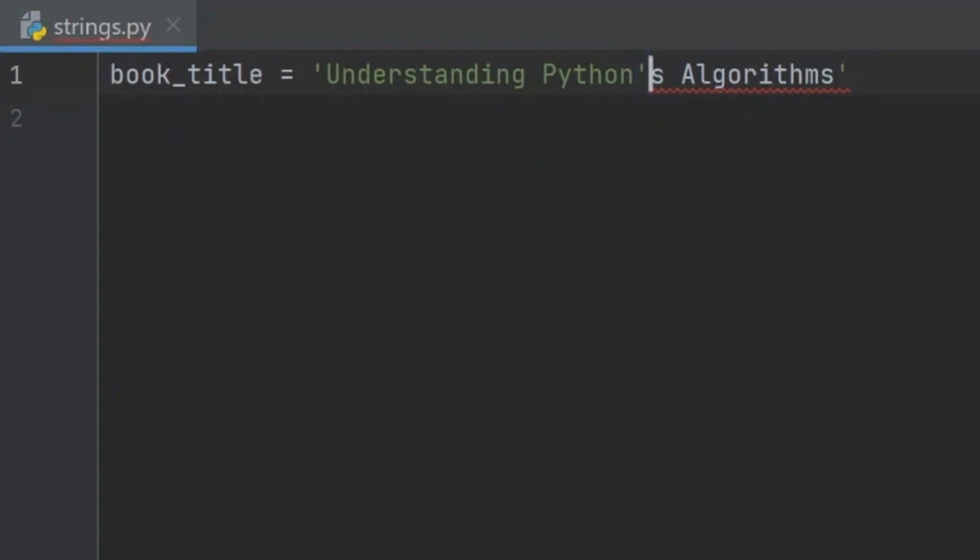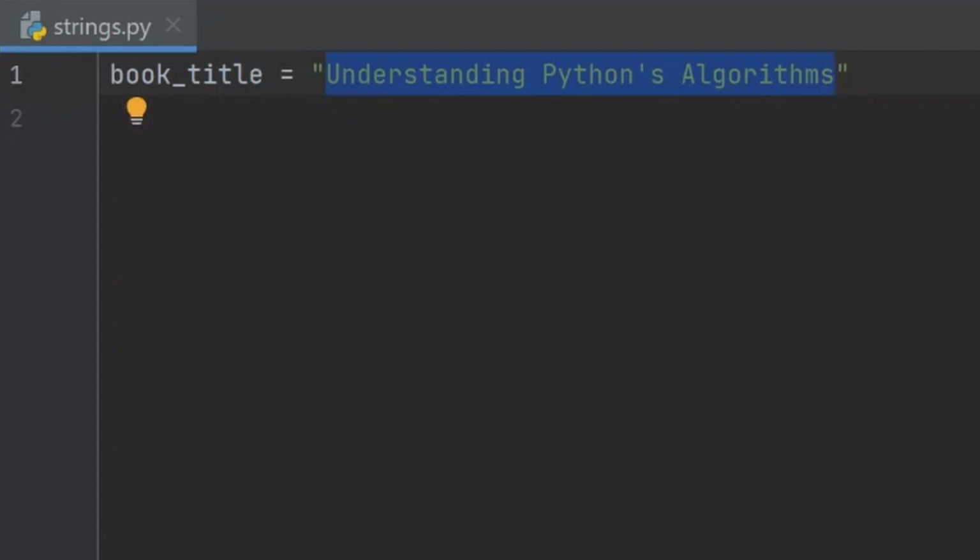So the remaining text here is seen as errors. To avoid this confusion, we need to enclose this title in double quotes. Let me remove the apostrophe first, and add double quotes, and then the apostrophe, like this. In this case, single quotes will not work unless you use double quotes.